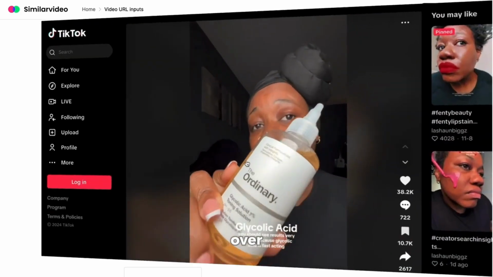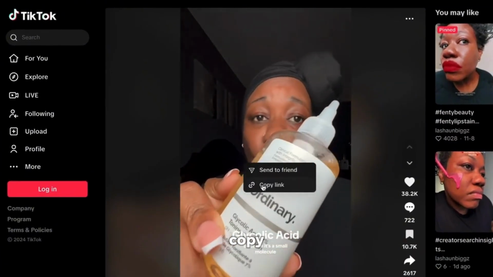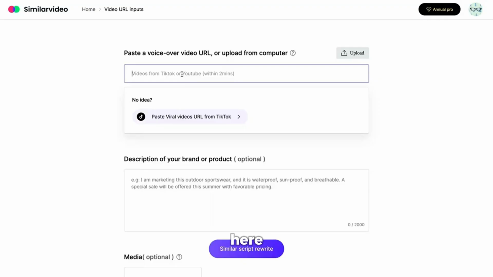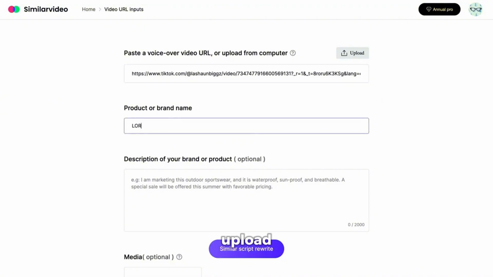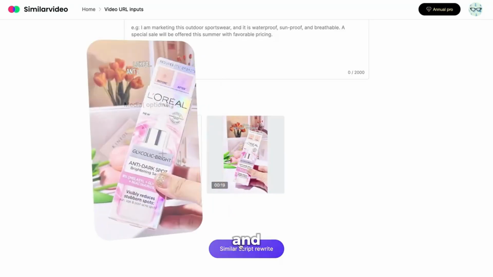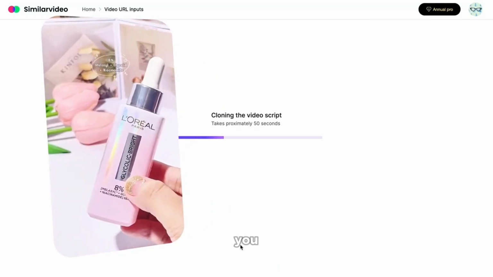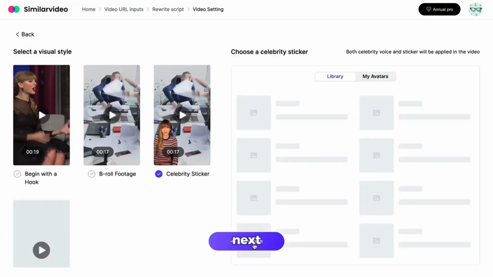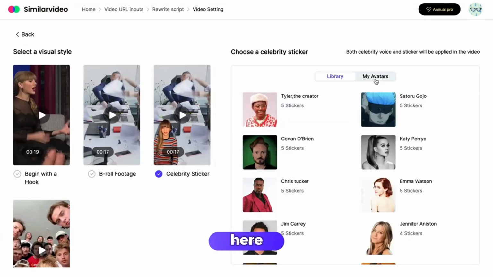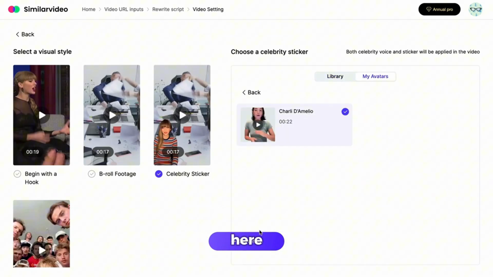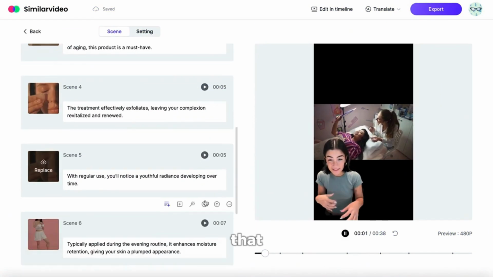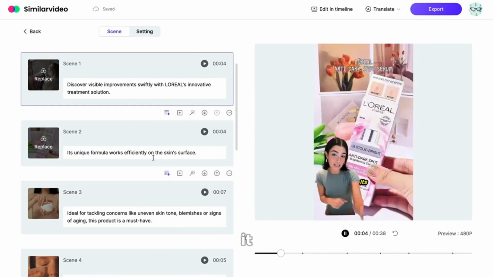After that, head over to TikTok or Instagram, copy the link of the video and paste it here. Give it your brand name, then upload your own product video from here. And SimilarVideo will do the rest for you. Once the script is ready, click on next, then select sticker mode from here. After that, select the avatar from here and click on generate. And look at that. Your custom avatar video is ready and it looks awesome too.